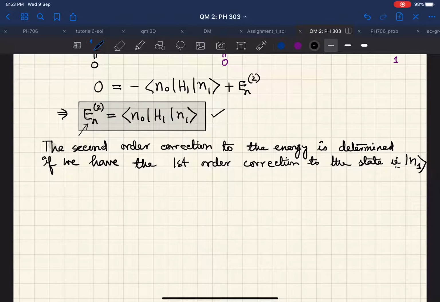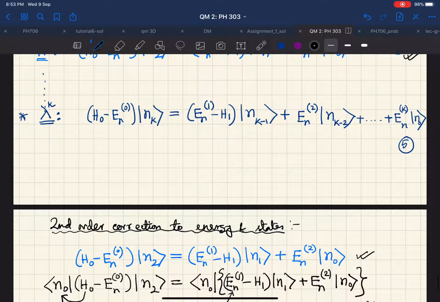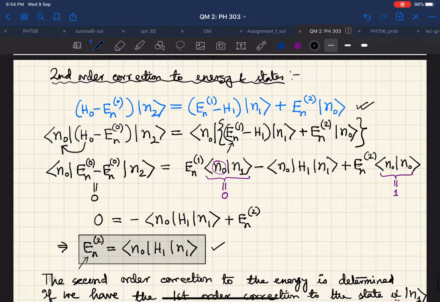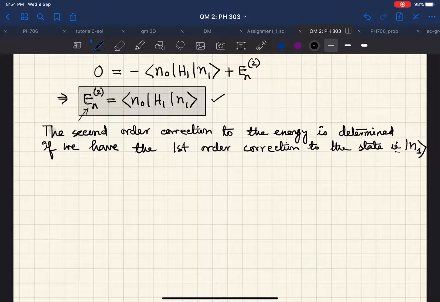Now before doing this something more, let me take the equation 5 and again do the same process. That means we take equation 5 from above and we operate from left hand side of this equation 5 by bra N0.